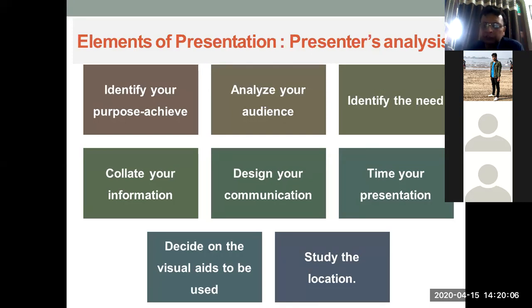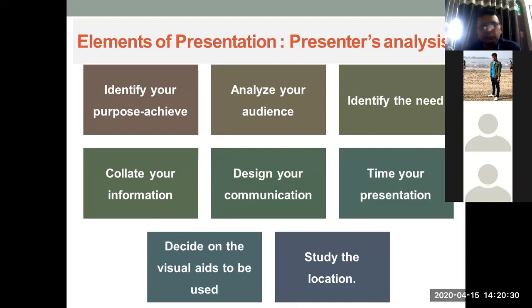Design your communication. Identify what kind of tools you are going to use, whether it is going to be plain text, what are the charts that you are going to use, if there is any kind of videos that you are going to use, or there are going to be some quizzes, or some more games, right? So those all can be included in designing the communication.